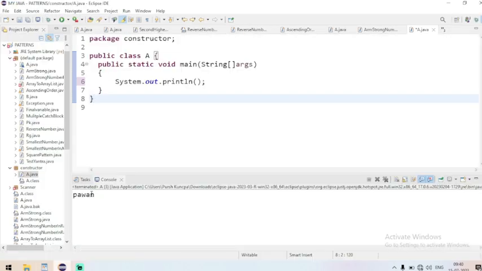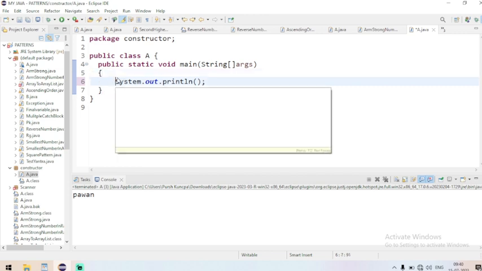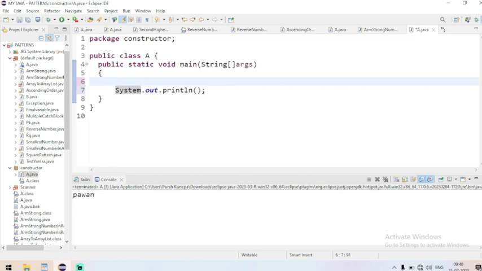So I have created a program, and I have named the class A. We use a constructor to create an object, so creation of an object is mandatory. Let us create an object here. How do we create an object? Class name, let us give the object reference name obj1 is equal to, and I have to make use of new A, and this is how we create an object.